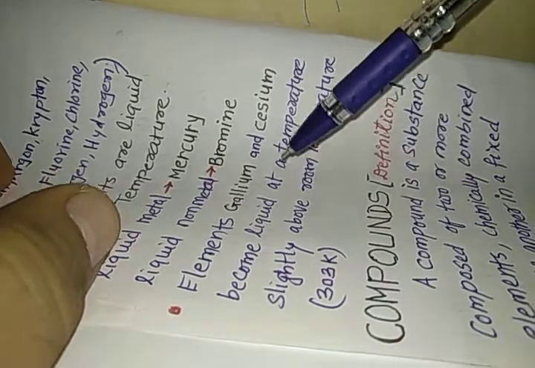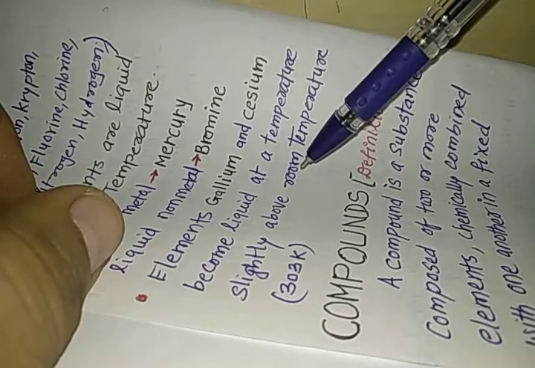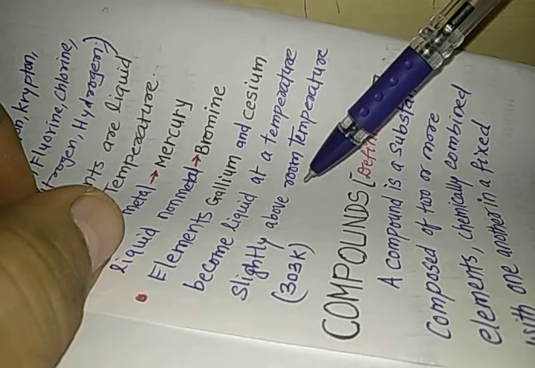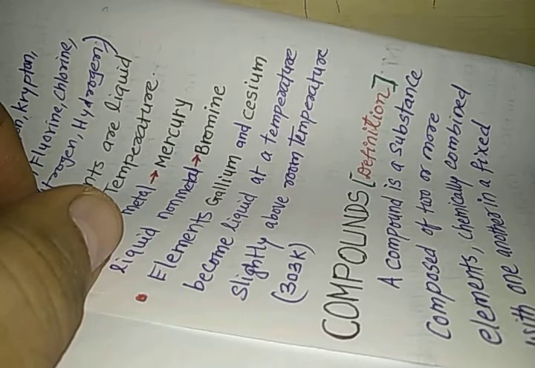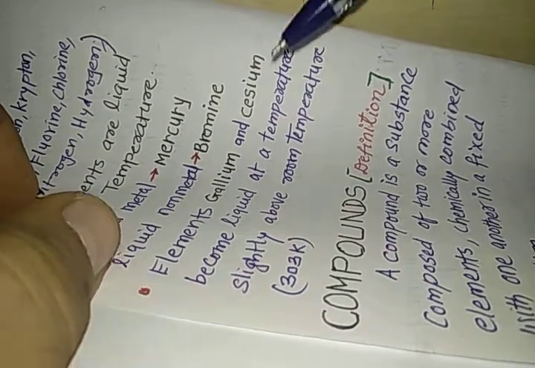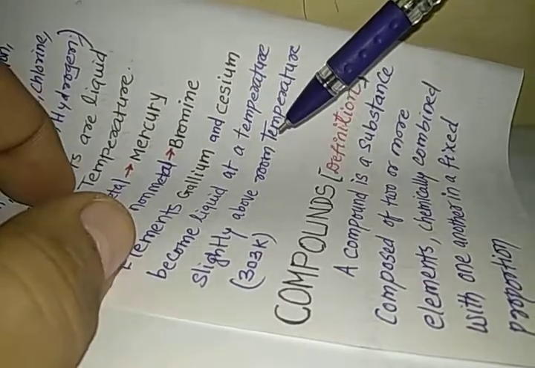So sometimes gallium and cesium also show lower melting point, and they can sometimes be found liquid at room temperature. These elements, if you put them into your fist, turn into liquid by themselves because their melting points are less than our body temperature.